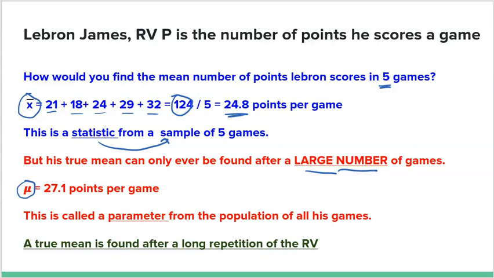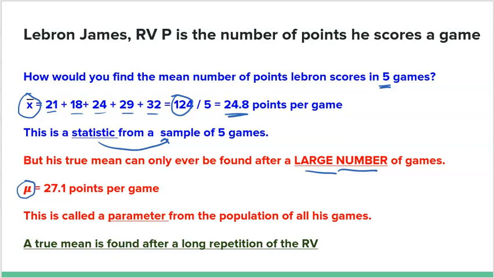For LeBron at this point, that's 27.1 points per game. So there's a difference between saying that in the last 5 games LeBron has averaged 24.8 points per game, whereas his career average is from a large number of games. This is called a parameter because it comes from all of his games, not just the last 5. So that's the difference between x bar and mu.